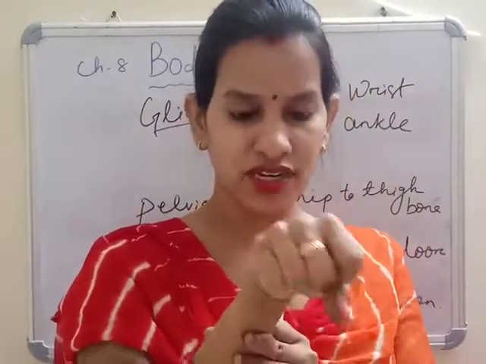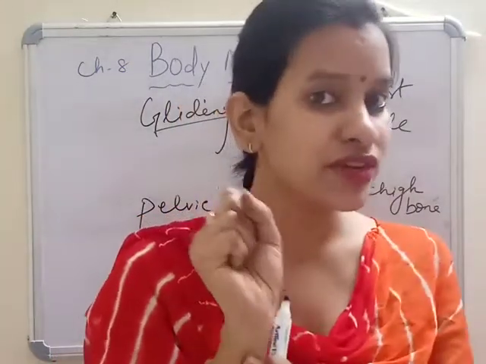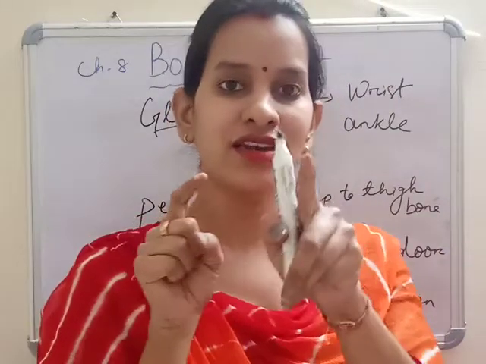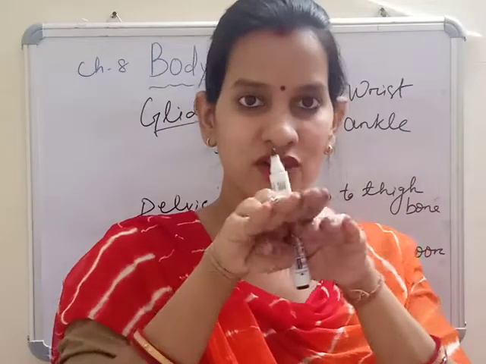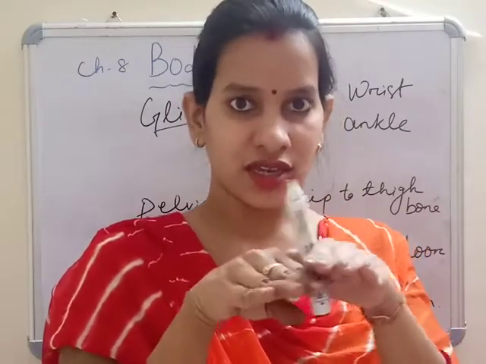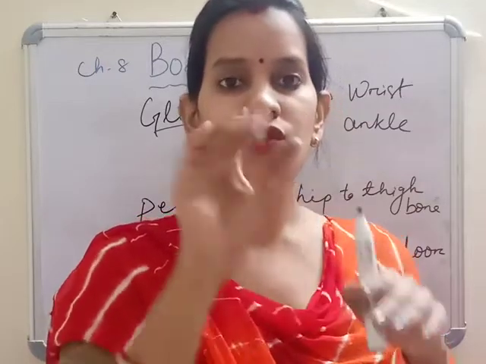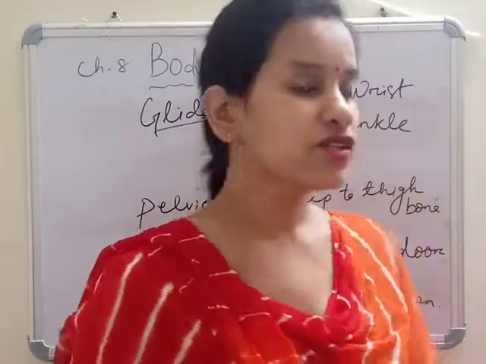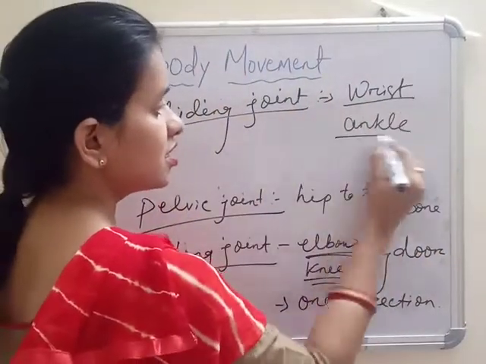It can move, but not completely in a circular way. While moving your wrist, you can feel a sound, like one bone is sliding over another one. This sliding of one bone over another while moving your wrist and ankle is called gliding. So that's why the name is gliding joint. It is present in the wrist and ankle.